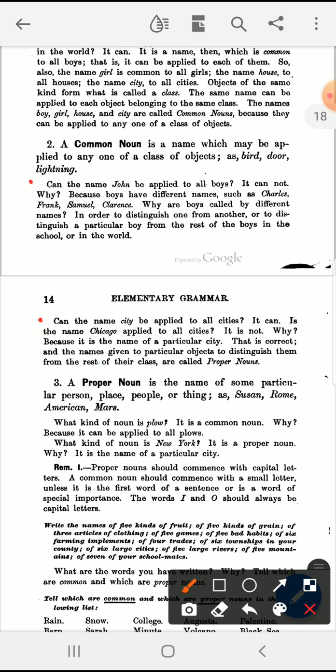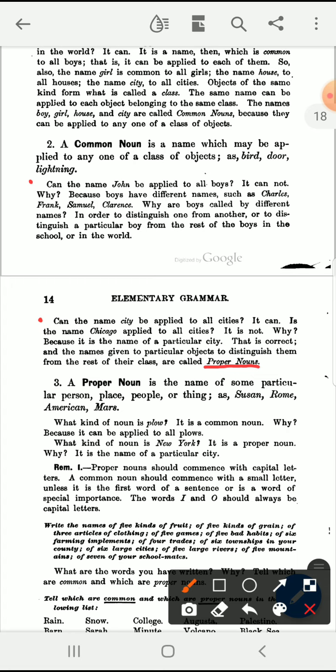The names given to particular objects to distinguish them from the rest of their class are called proper nouns.